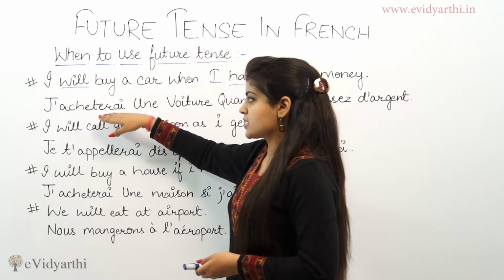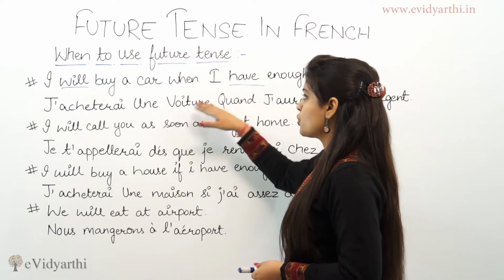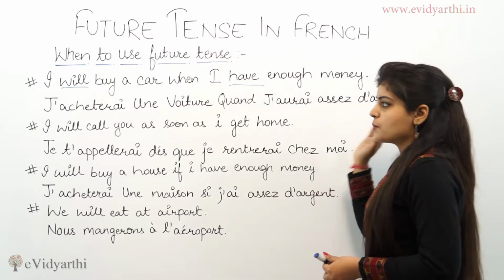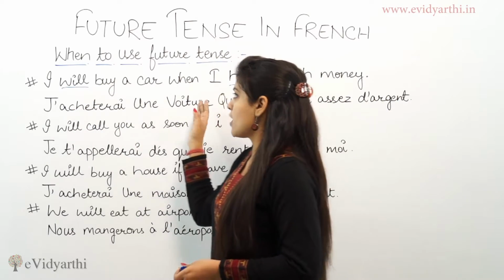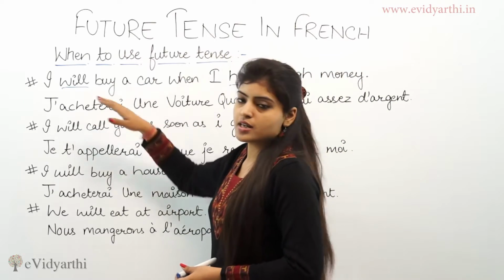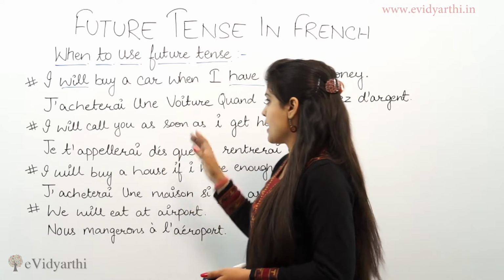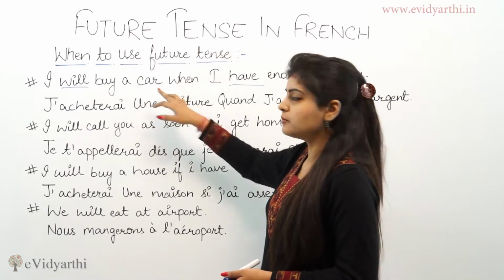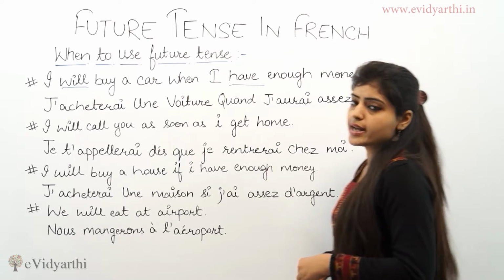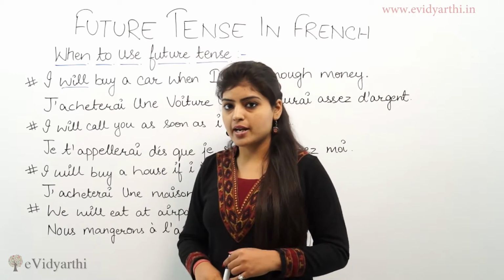J'achèterai une voiture quand j'aurai assez d'argent, which means I will buy a car when I will have enough money. Acheter means to buy, voiture is the car, and quand j'aurai assez d'argent means when I have enough money.